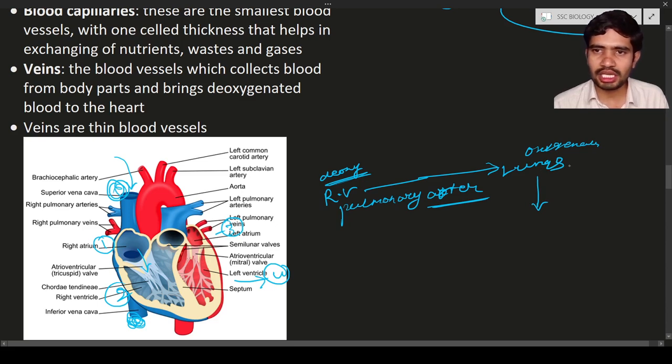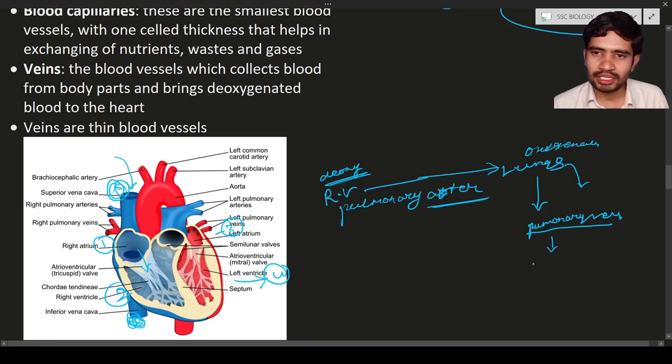The blood is converted into oxygenated blood, and this oxygenated blood will be pumped to the pulmonary veins. From the lungs, the pulmonary veins are going to carry blood from the lungs to which chamber?